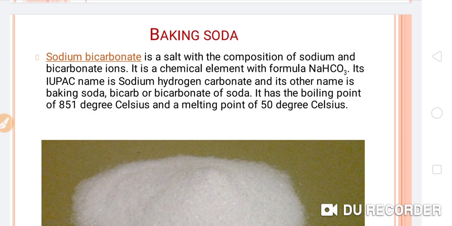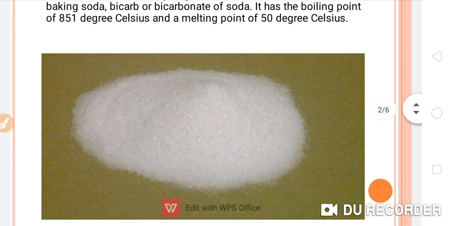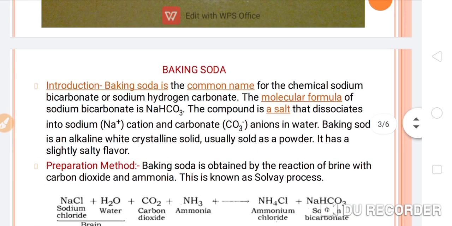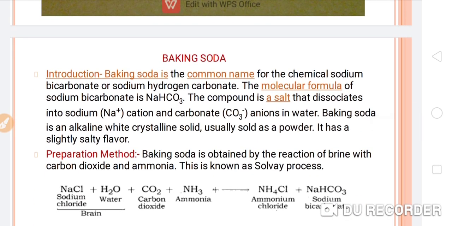So this was the introduction about baking soda, and you can see in this figure, this is the white crystalline powder, that is the baking soda. Now next, baking soda is the common name for the chemical sodium bicarbonate or sodium hydrogen carbonate. The molecular formula we have already discussed.